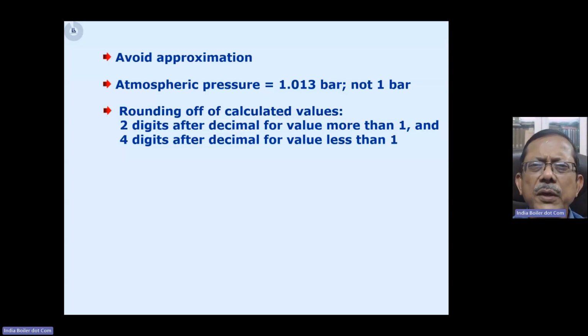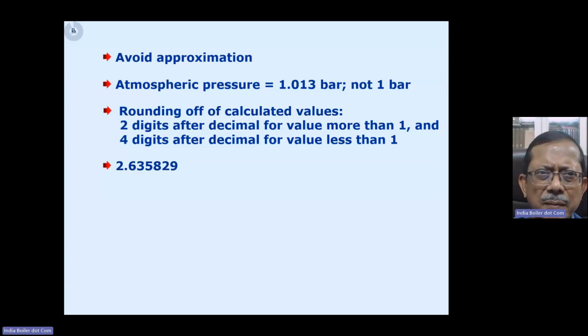If the value is less than one, then go for 4 digits after the decimal. For example, if the value is 2.635829, naturally you need to round off. So you round off to the second digit after the decimal. Since it is 58 after 3, it will become 2.64.